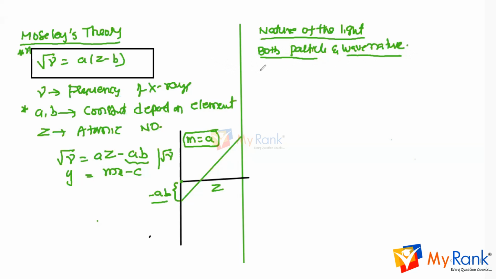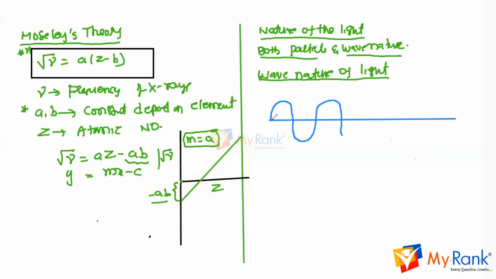In the wave nature, first we'll discuss the wave nature of light. This is very simple and important. Light propagates in the form of an electromagnetic wave. An electromagnetic wave has both an electric component and a magnetic component, and these two are mutually perpendicular to each other.